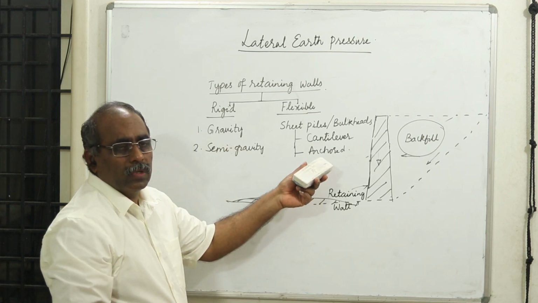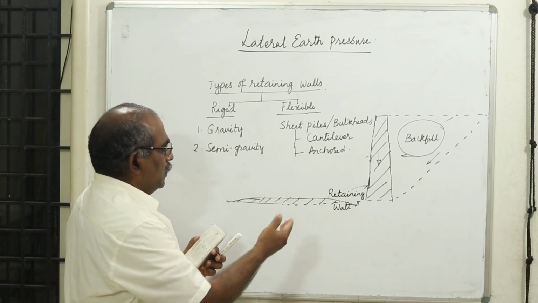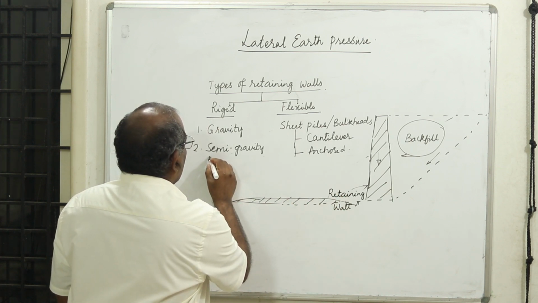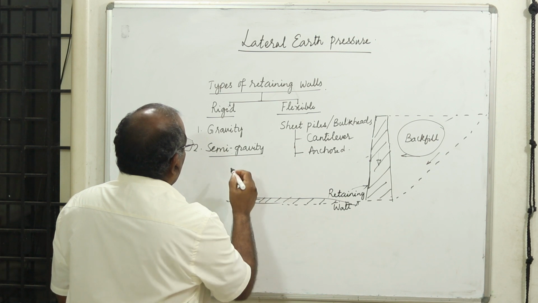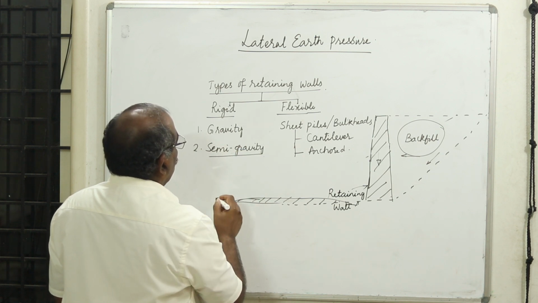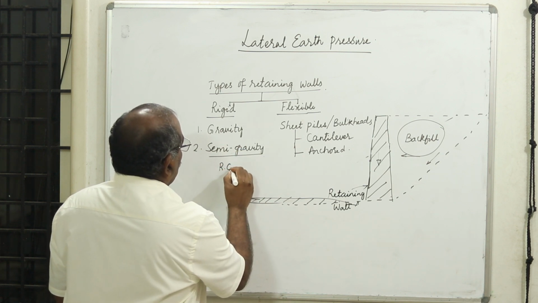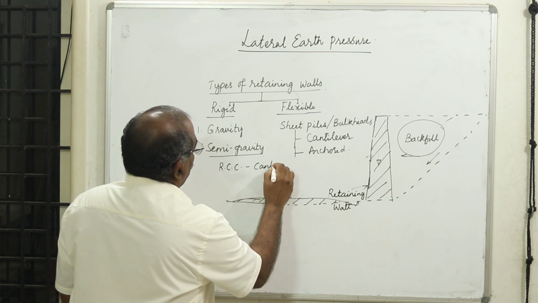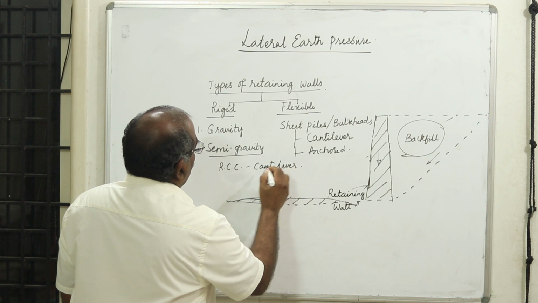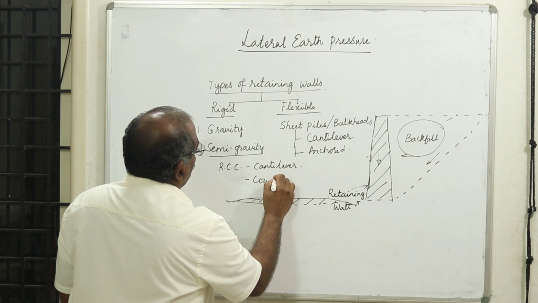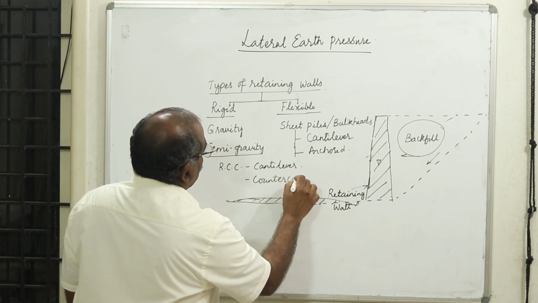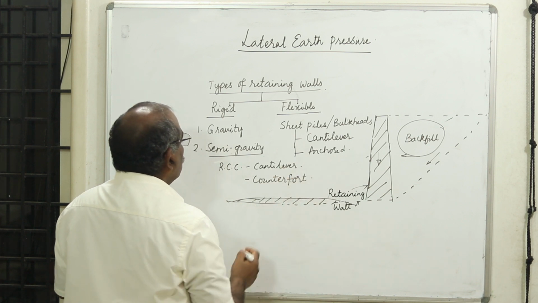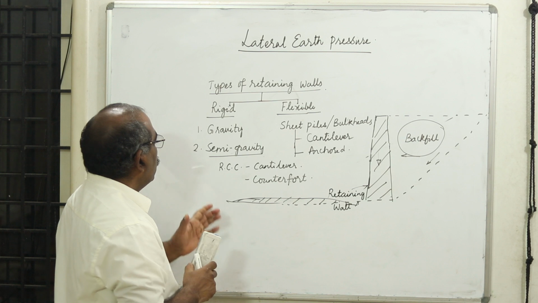This you can see in most of the cities and in urban areas. Semi-gravity type retaining walls are the improvement over the gravity type, in which you get RCC cantilever type walls, then counterfort retaining structures, RCC type of retaining.